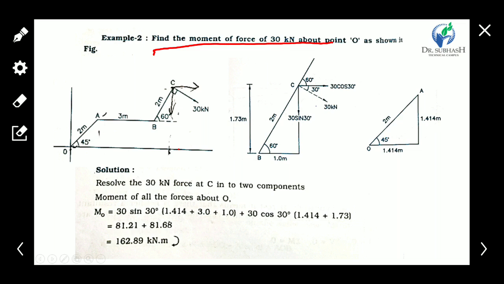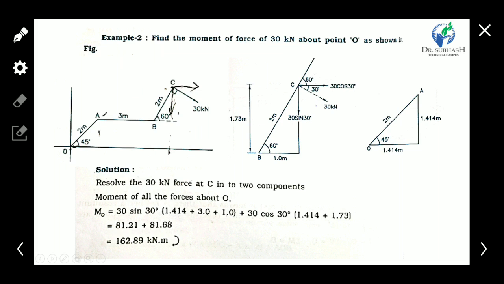We have to take the moment of this force about point O. So what do we need to find the moment? First we have to know the value of the force, and we have the value of the perpendicular distance from the point to the force, but the perpendicular distance is not given, so we have to find it out.